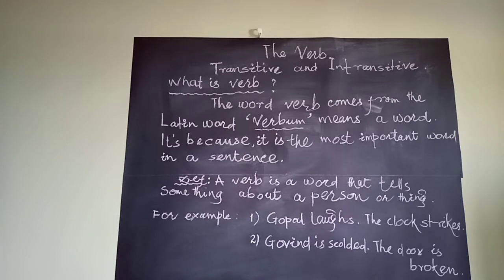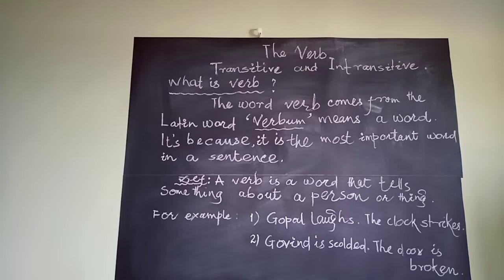A verb is a word that tells or asserts something about a person or a thing. We can define the verb as a word that tells something about a person or thing. For example, in present indefinite, we can say Gopal laughs.